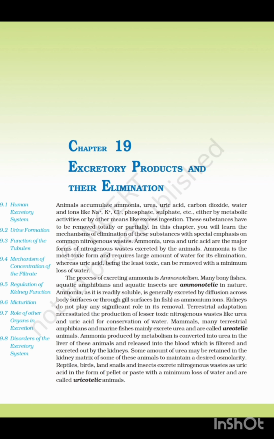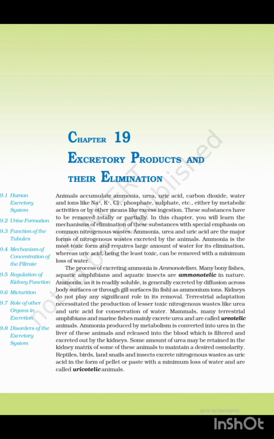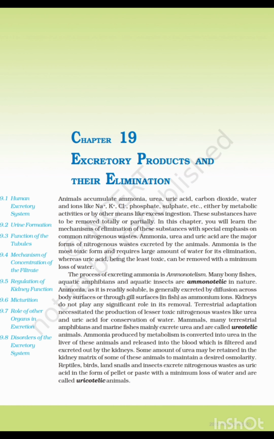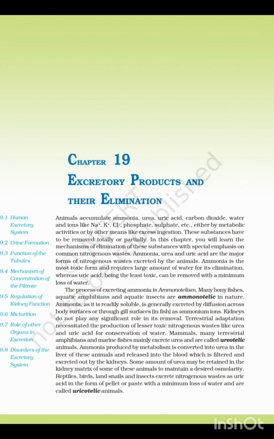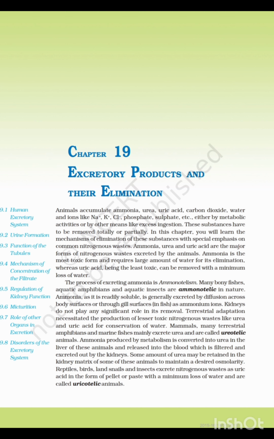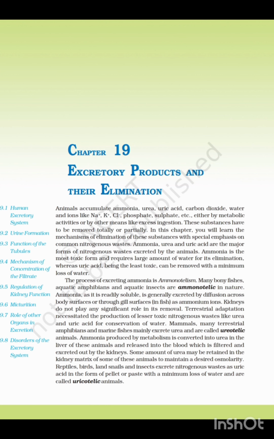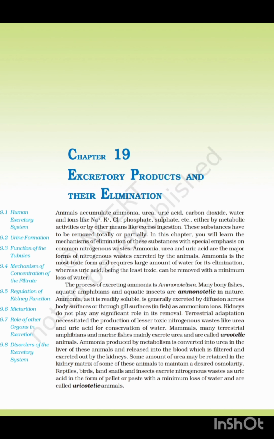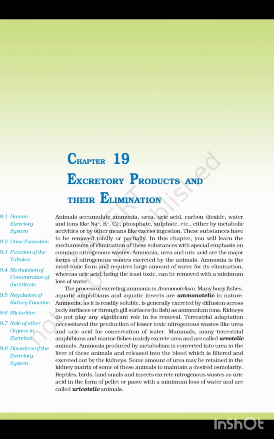In ureotelic animals, ammonia is converted into urea in which organ? A. Kidney, B. Liver, C. Stomach, D. Intestine. Answer B. Liver. What is the function of kidney in ureotelic animals? A. Filter the blood. B. Excrete urea from blood. C. None of these. D. Both. Answer D. Both.